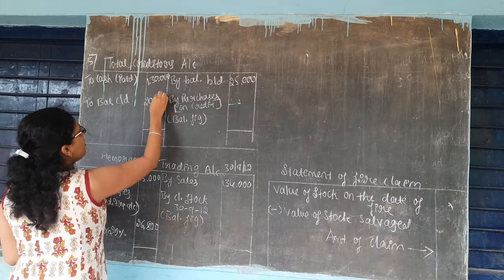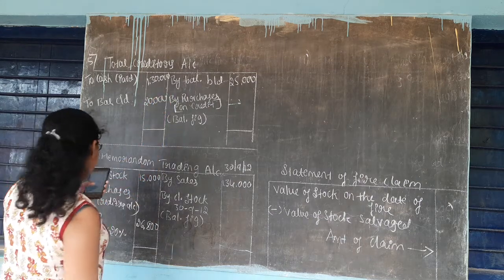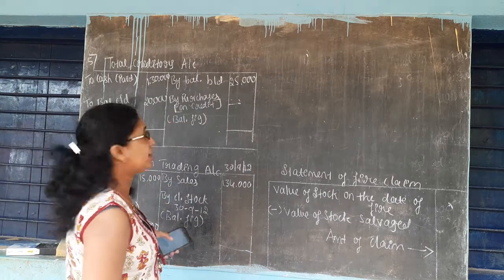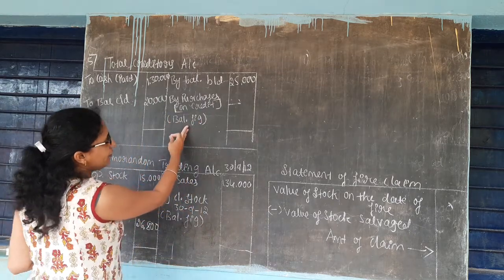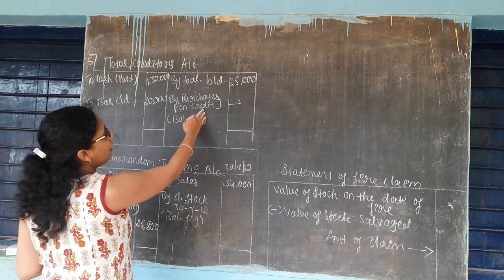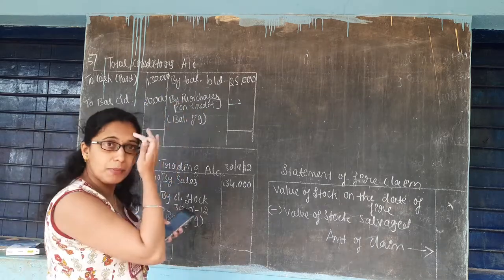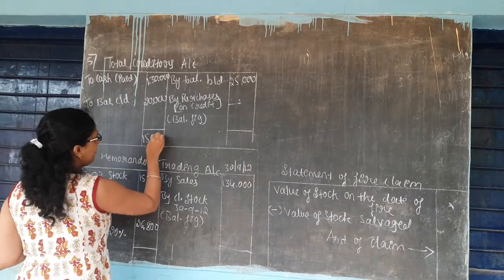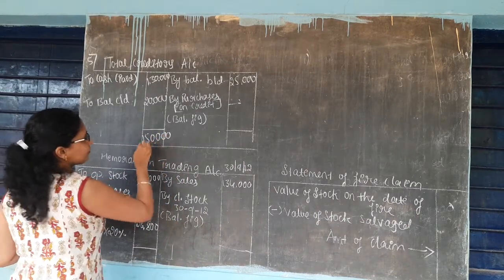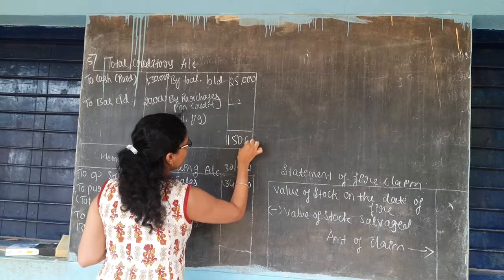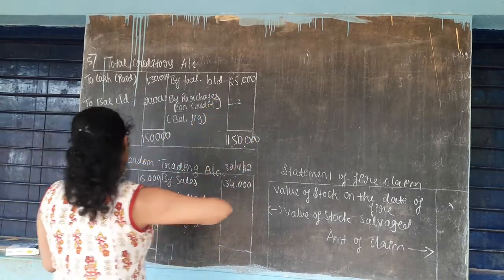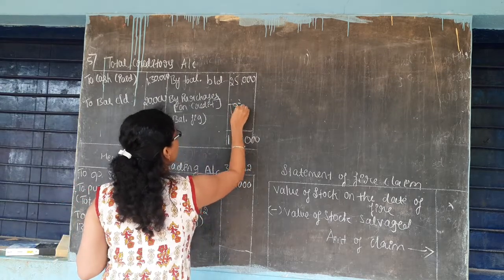All this information has been given. Now you will get the purchases as the balancing figure.